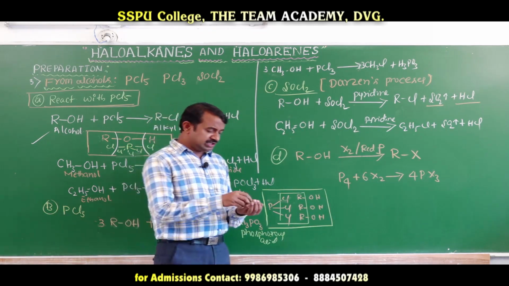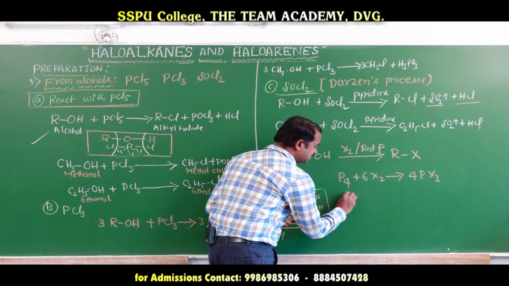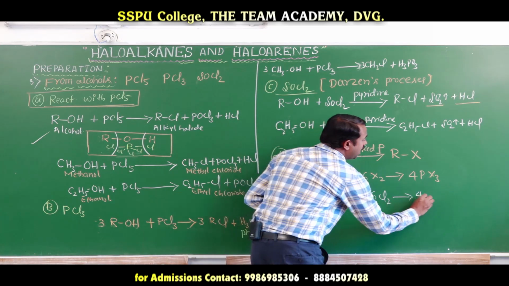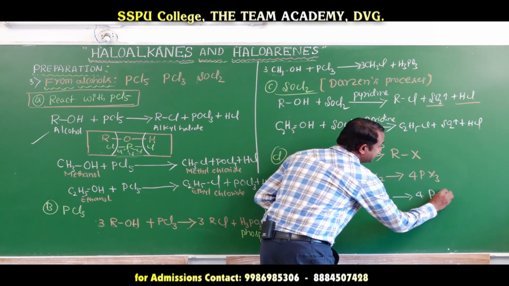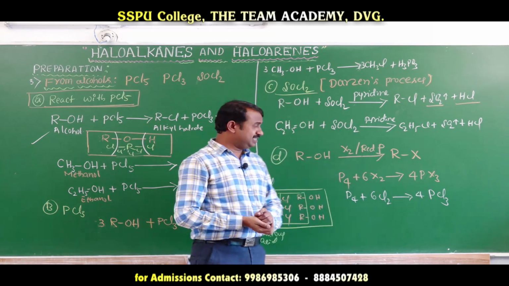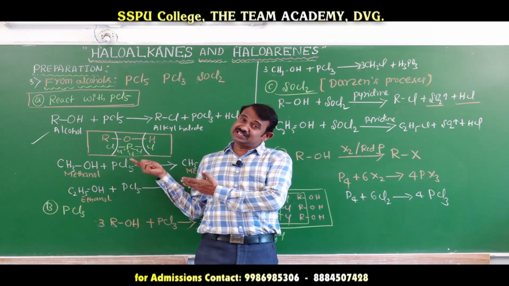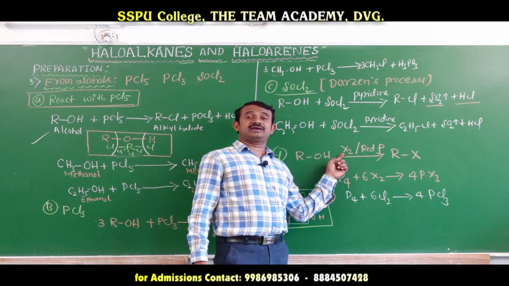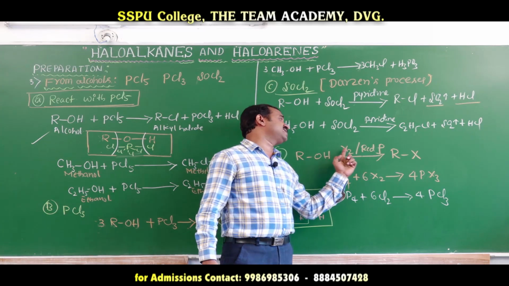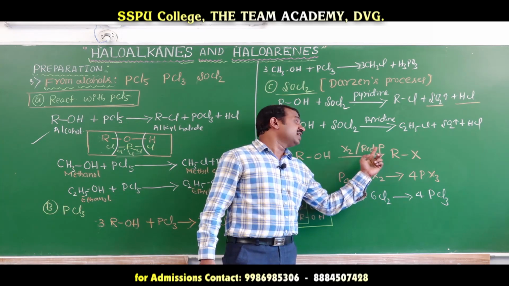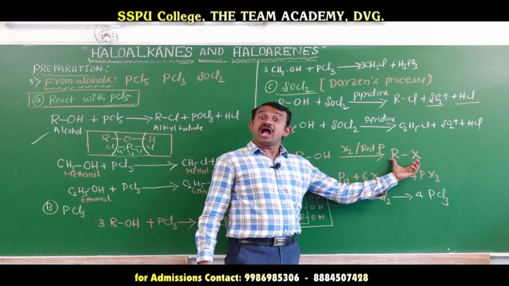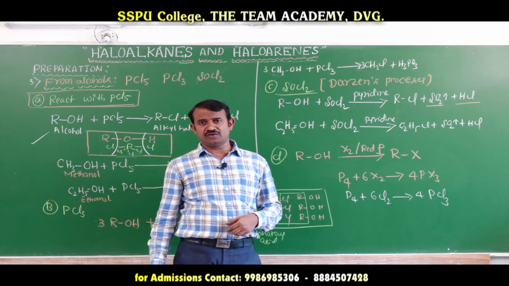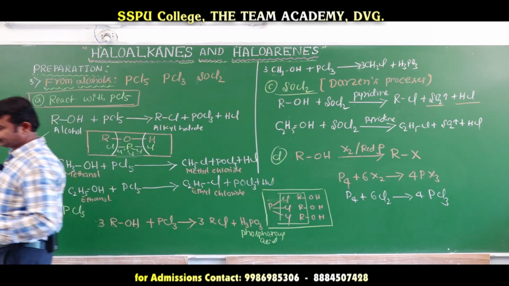That is, phosphorus P4 reacts with 6 molecules of chlorine to form 4 molecules of PCl3. If PCl3 is given, you will also get alkyl halide. So alcohols react with halogens in the presence of red phosphorus to form haloalkanes. This is also one of the preparations of haloalkanes.